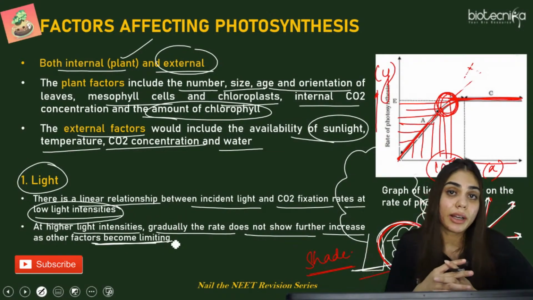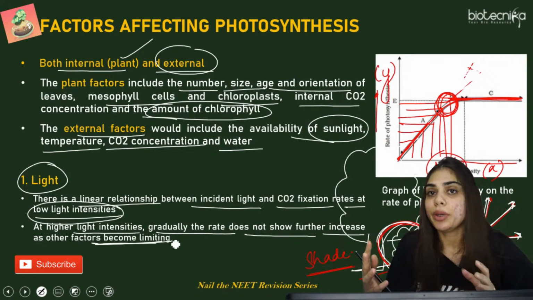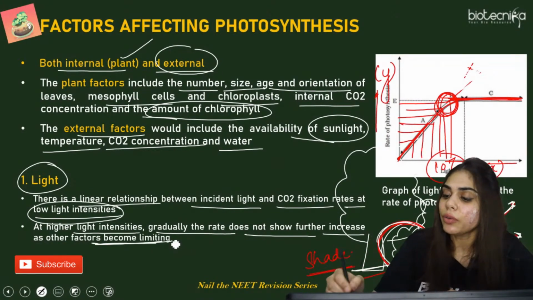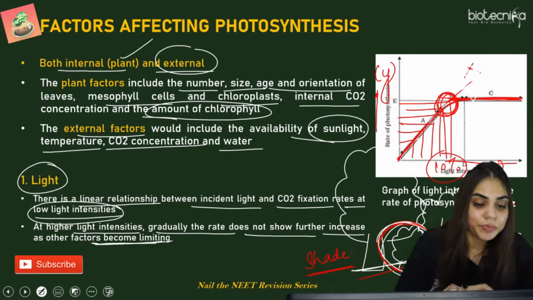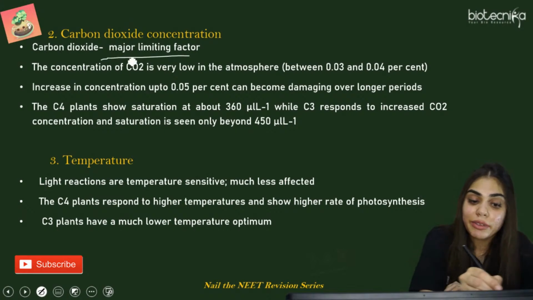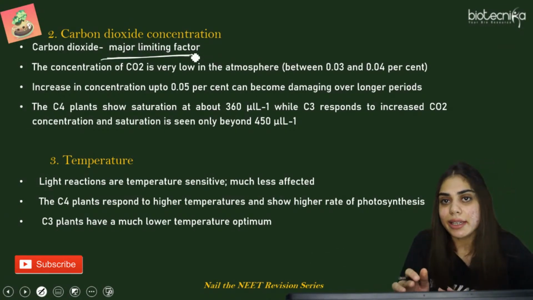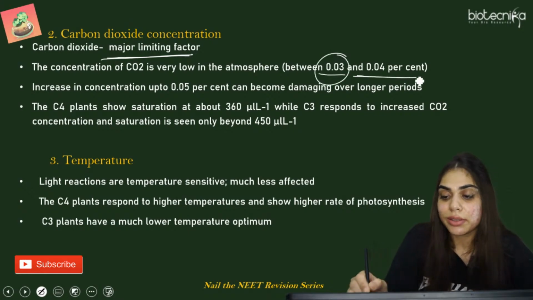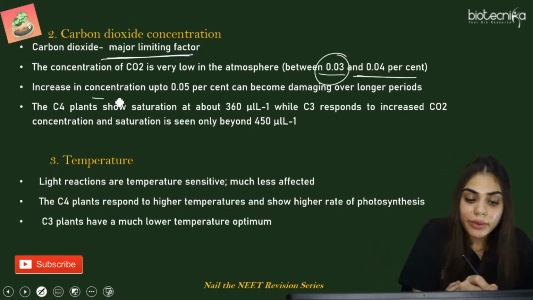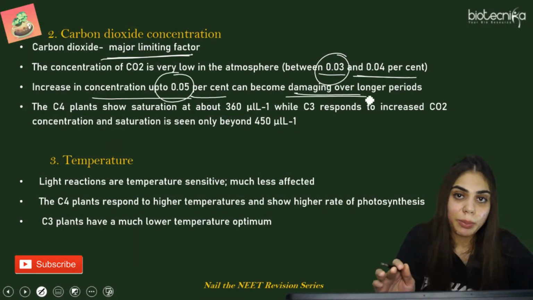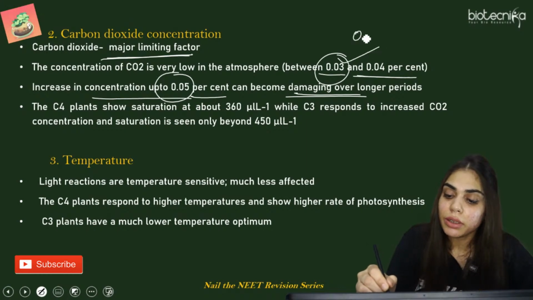There are many factors in the atmosphere that run out, due to which light cannot show its proper photosynthesis rate. So at some point of time it gets saturated. The second factor over here is carbon dioxide. It is a major limiting factor because carbon dioxide gas is present in the atmosphere in only 0.03 to 0.04%. If we increase the carbon dioxide concentration in the atmosphere, it will cause damage to the plant. So it should always be between 0.03 to 0.04.